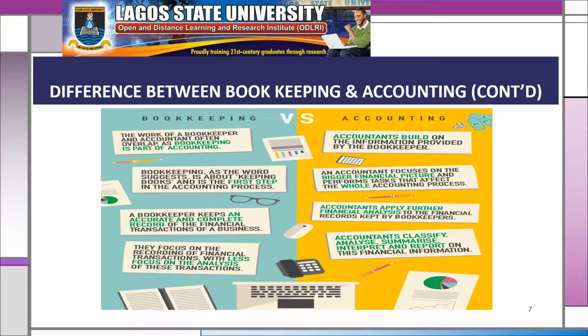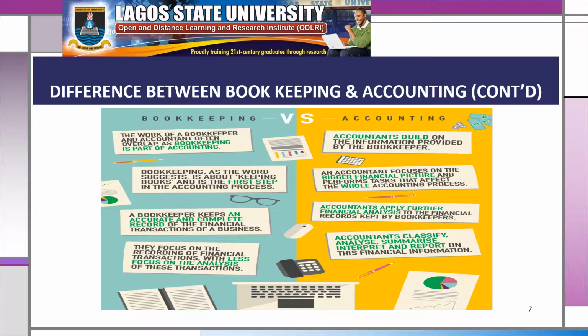accountants build on the information provided by the bookkeeper. An accountant focuses on the bigger financial picture and performs tasks that affect the whole accounting process. Accountants apply further financial analysis to the financial records kept by bookkeepers. Accountants classify, analyze, summarize, interpret, and report on the financial information.